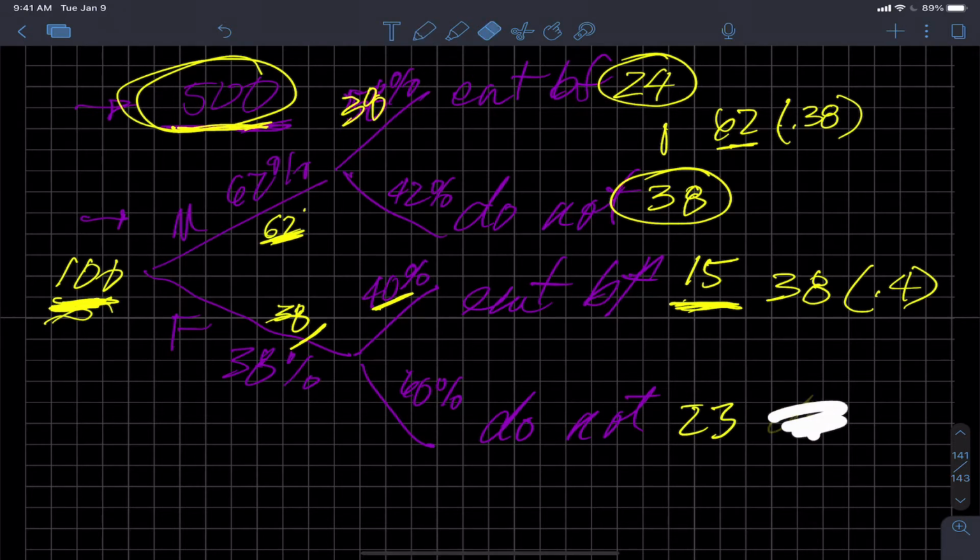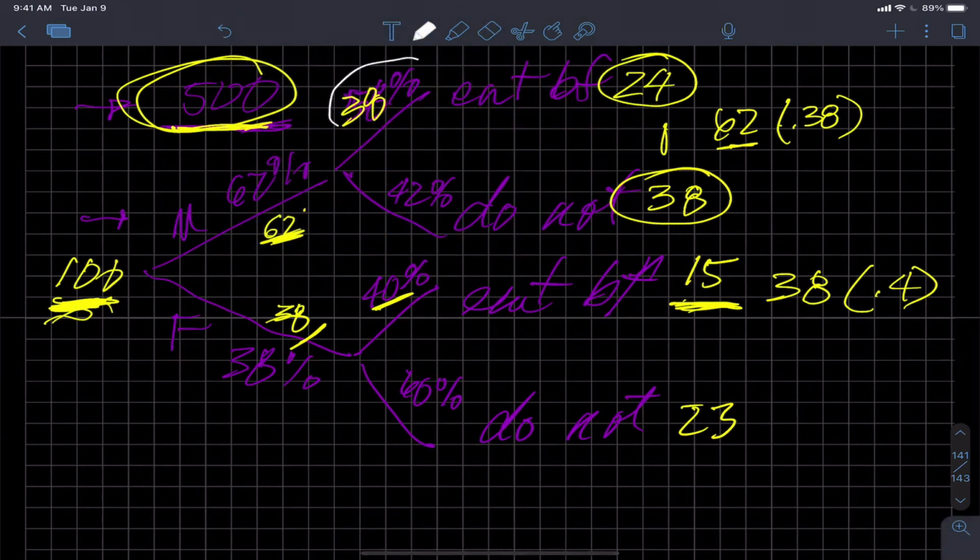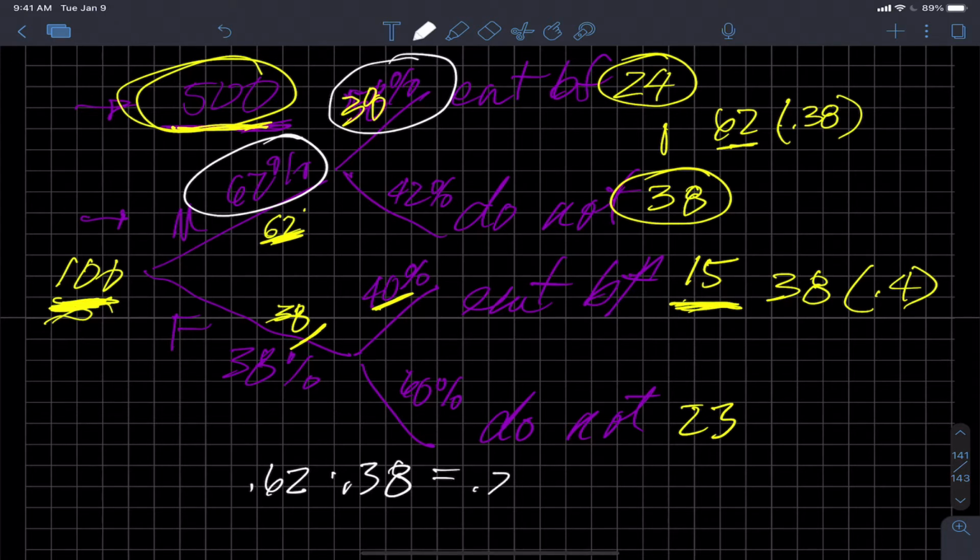And so that's really what we're talking about. The way I think about it sometimes is that when I'm talking about this 38%, it's 38% of the 62%. So you could also say 0.62 times 0.38, which means you'd get 0.24, it was 23 something or other. That means 24% of the total number of people, 24 out of the 100, are males that eat breakfast.